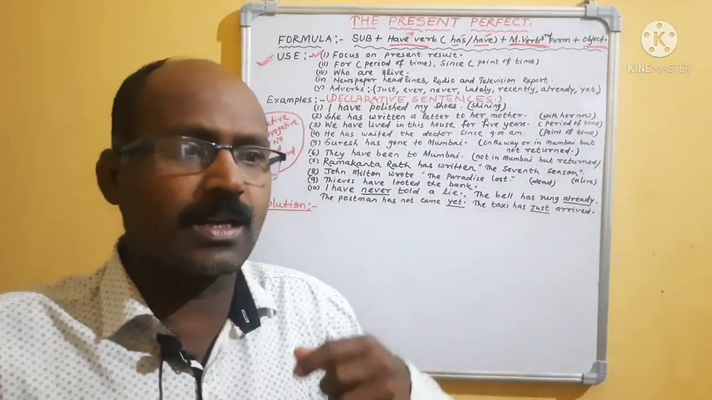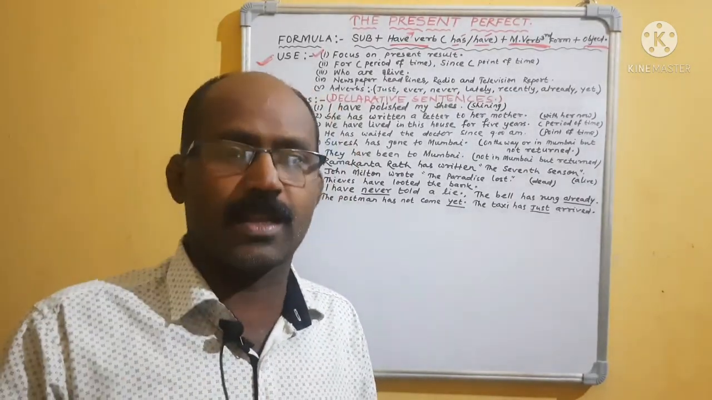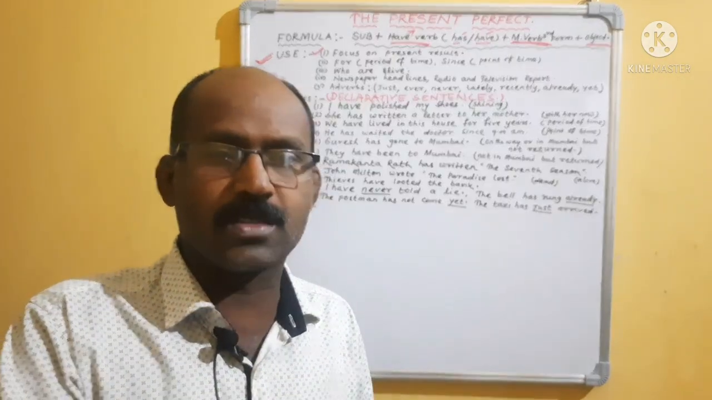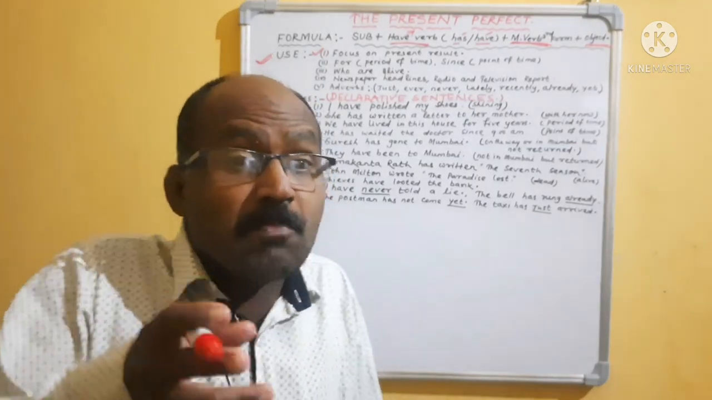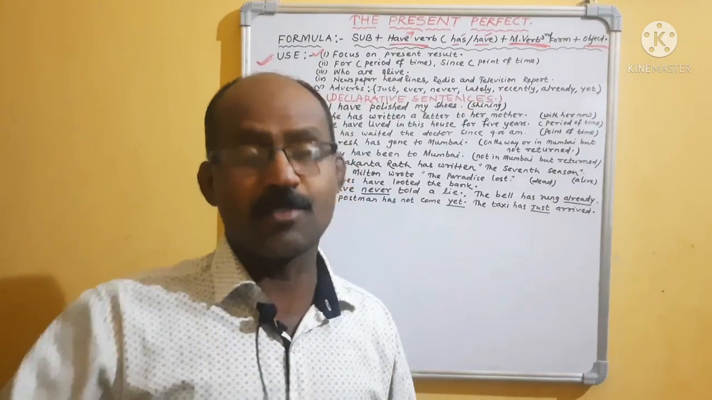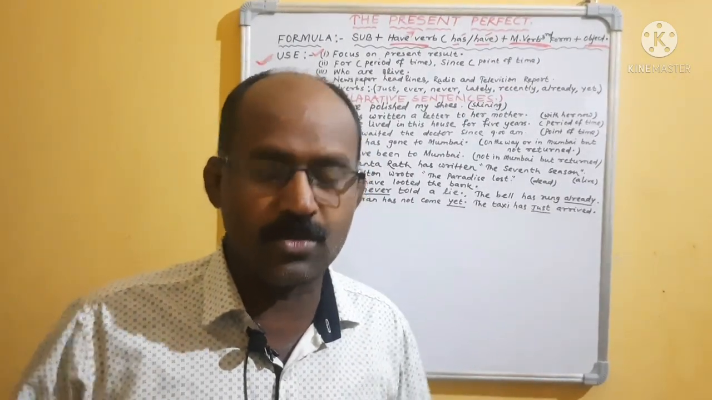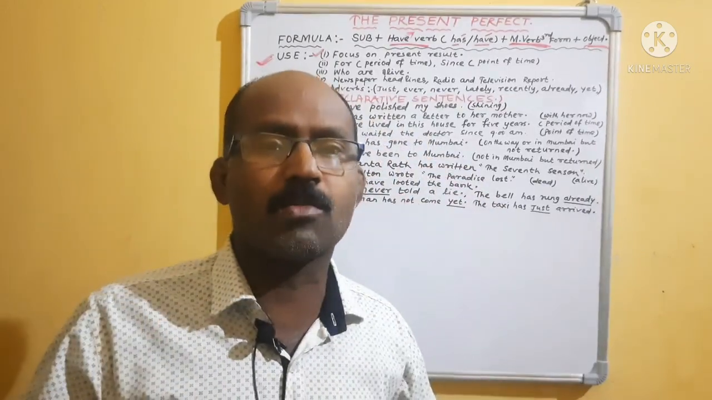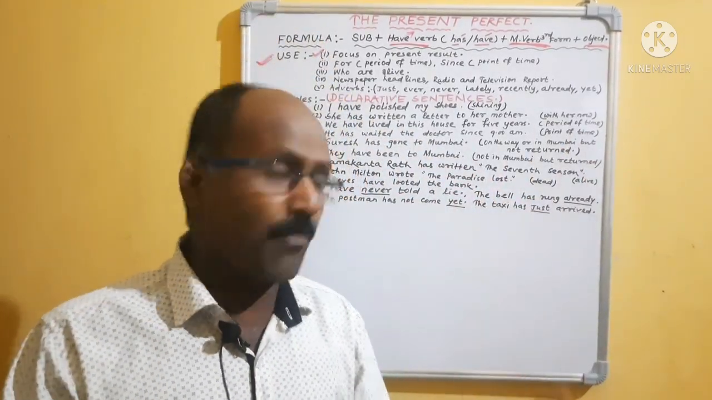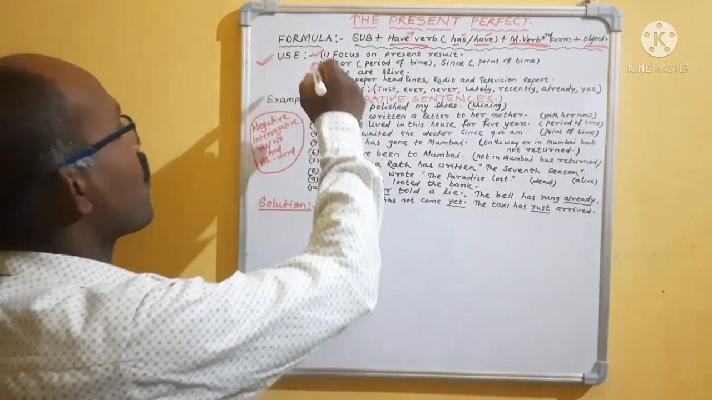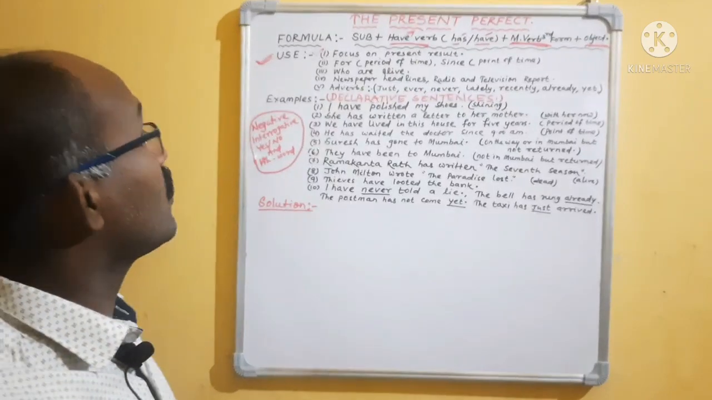Present perfect means, suppose you are getting ready to go to school. Your school starts at 7 a.m. but your school bus reaches the bus stand at 6:50. That means by 6:50 you have to get ready, wear your school uniform, comb your hair, everything you have to complete. Complete means perfect. So here, focus on present result. What is the focus on present result, sir? We are not able to understand.